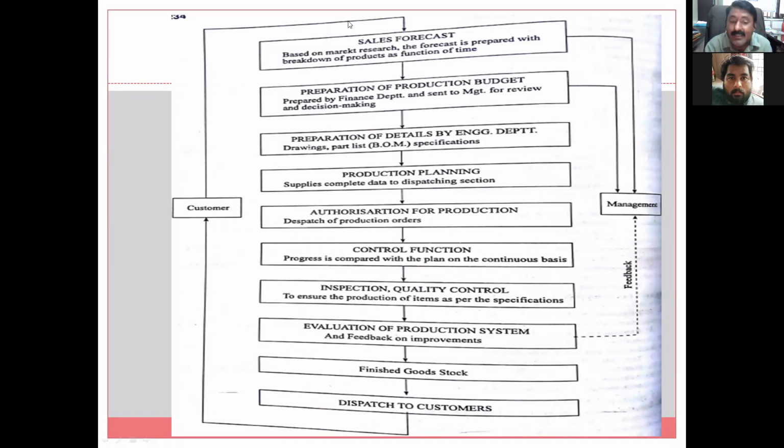This is the control function: whether the progress is in line with what is planned, and continuous tracking of the progress.